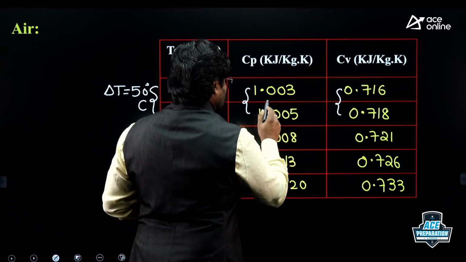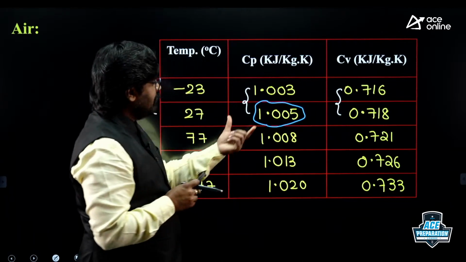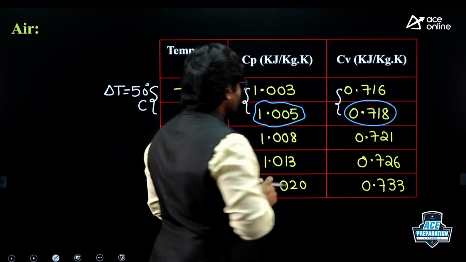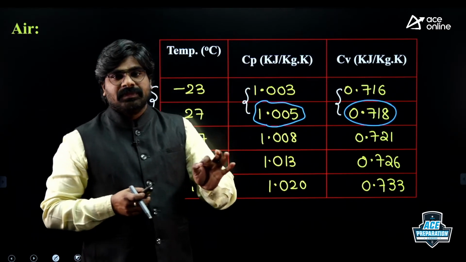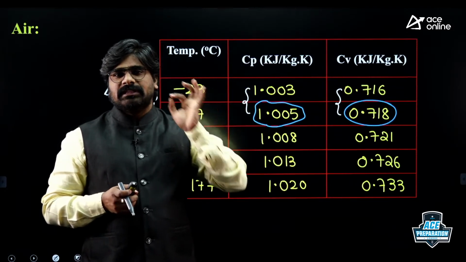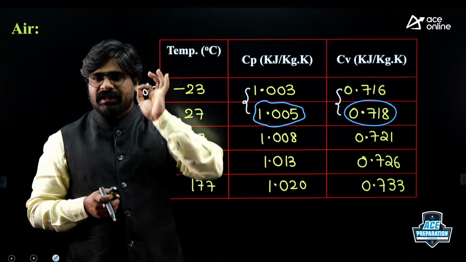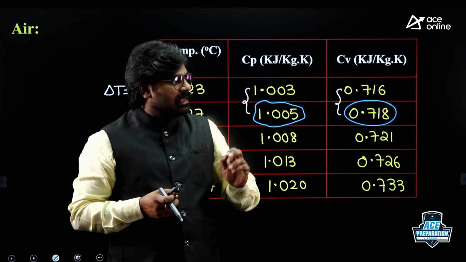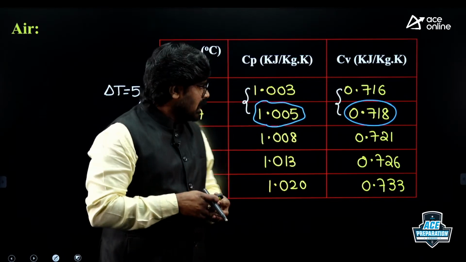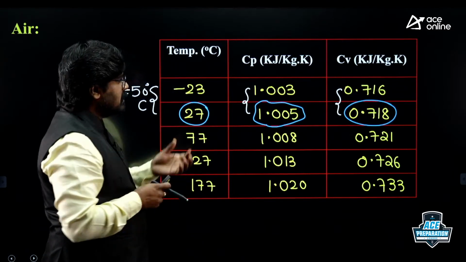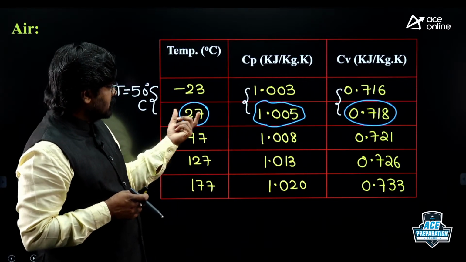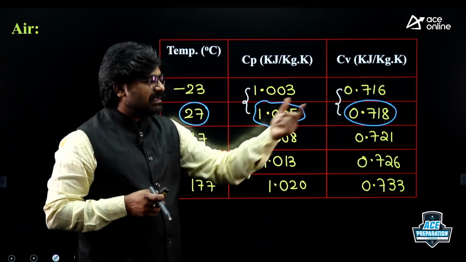And since the variation is negligible, throughout the syllabus, for air, Cp is taken as 1.005 and Cv is taken as 0.718. Whether it is the GATE exam, the engineering services examination, or any examination from a thermodynamics point of view, whenever air is given, Cp is always taken as 1.005 and Cv as 0.718, which corresponds to 27 degrees centigrade. This 27 is room temperature. Corresponding to room temperature, Cp and Cv are taken.